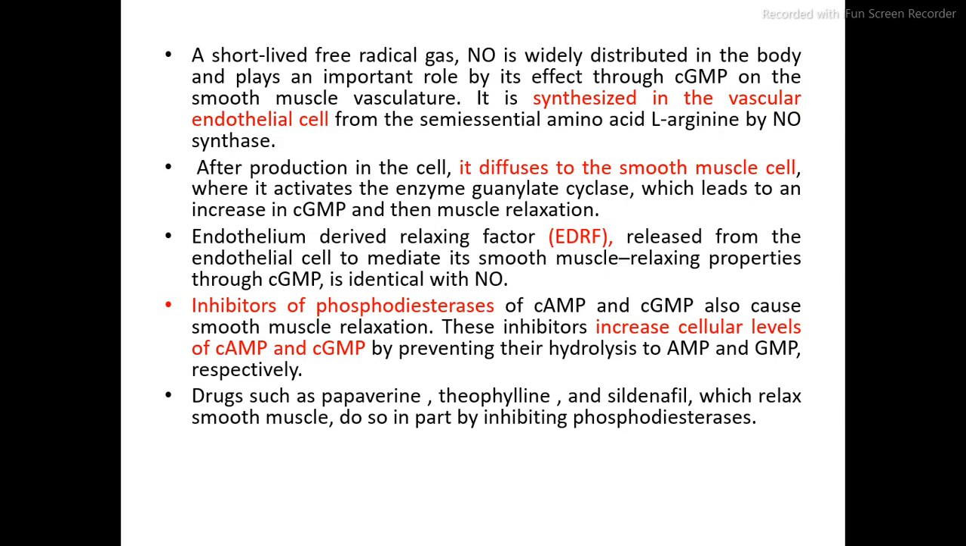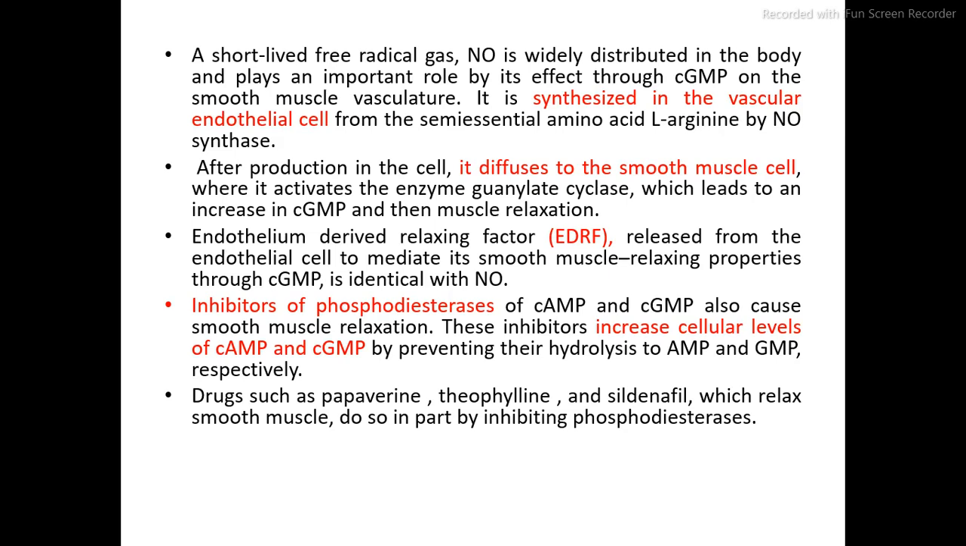Endothelium-derived relaxing factor, that is EDRF, is released from endothelial cells to mediate its smooth muscle relaxing properties through cGMP, and is identical with nitric oxide. So this EDRF, which is released from endothelial cells, has the same property as nitric oxide.